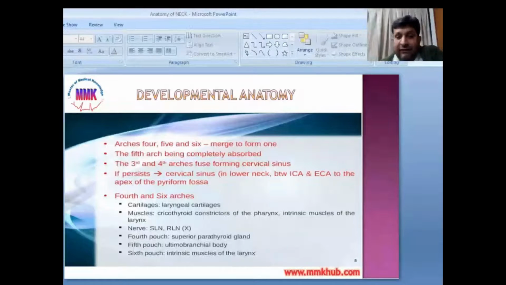The cartilages of the larynx are formed from the 4th and 6th arches. Muscles formed from the 4th and 6th arches include the cricothyroid, constrictors of the pharynx, and intrinsic muscles of the larynx, and the nerve supply is from the vagus nerve. The branches of the vagus nerve which supply the 4th and 6th arches include the superior laryngeal nerve and the recurrent laryngeal nerve. The 4th branchial pouch leads to the formation of the superior parathyroid gland, while the fifth pouch leads to the ultimobranchial body. The sixth pouch also gives rise to intrinsic muscles of the larynx.